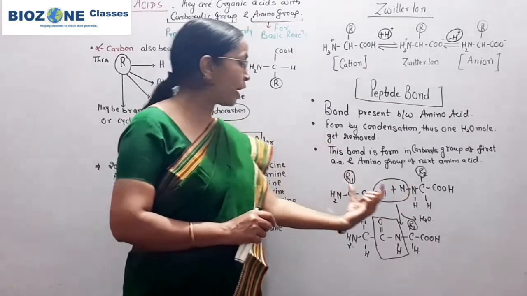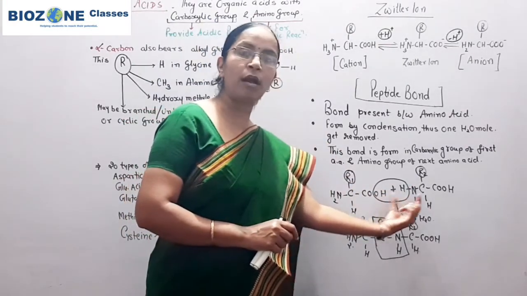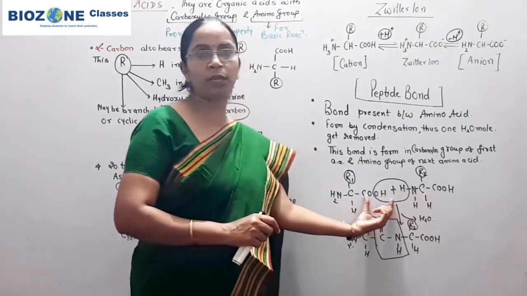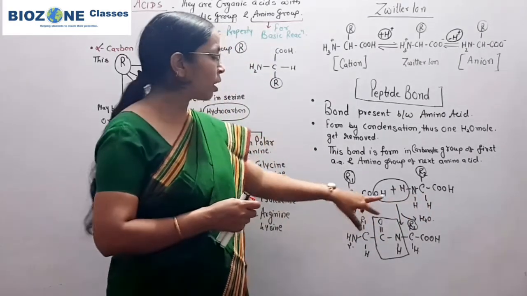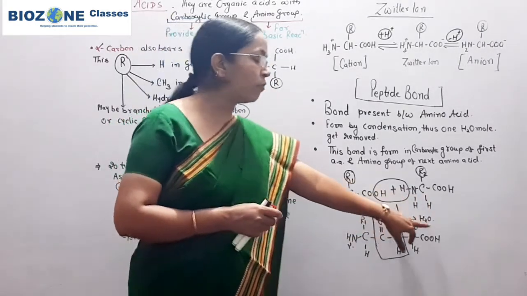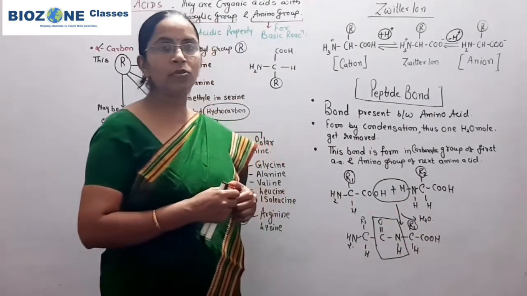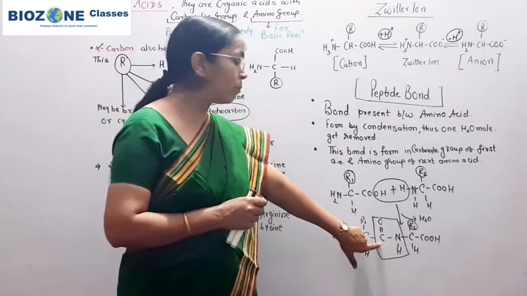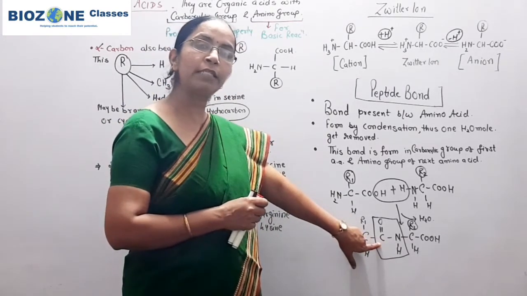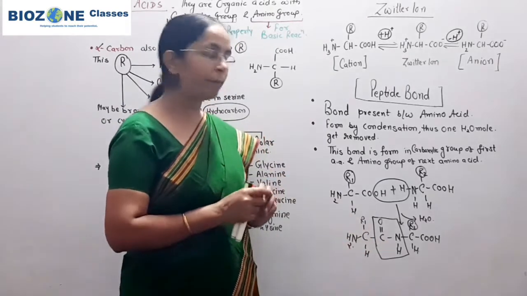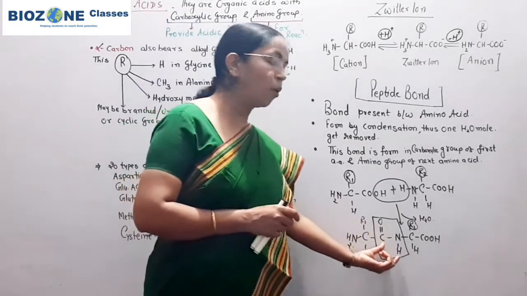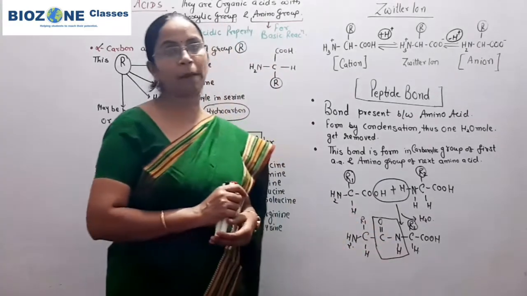Because of that, one water molecule, hydrogen from the amino group and hydroxyl from the carboxylic group, comes in contact and is released. Upon release of one water molecule, one bond is formed that is called CONH, and this CONH bond is actually called the peptide bond.